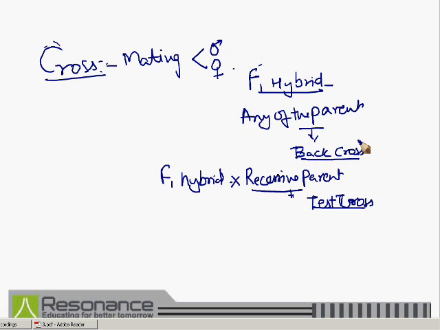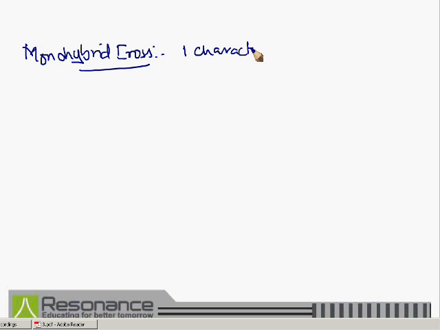Coming to the next term, which is frequently used in study of genetics, that is monohybrid and dihybrid cross. Monohybrid cross means study of inheritance of one character at a time.